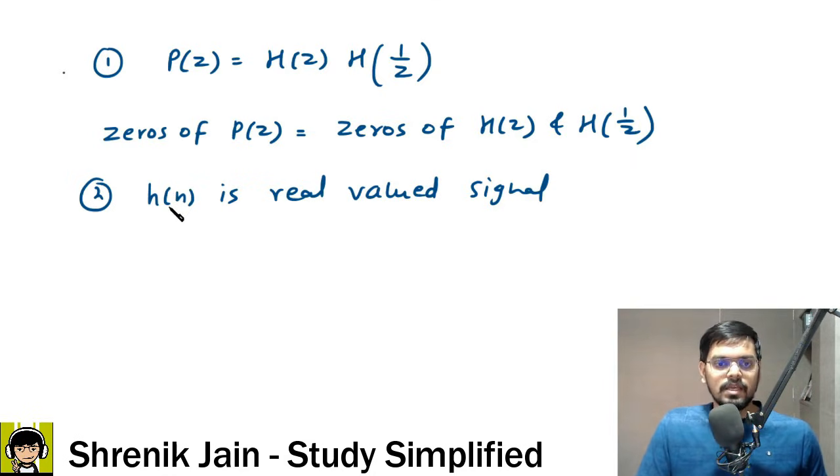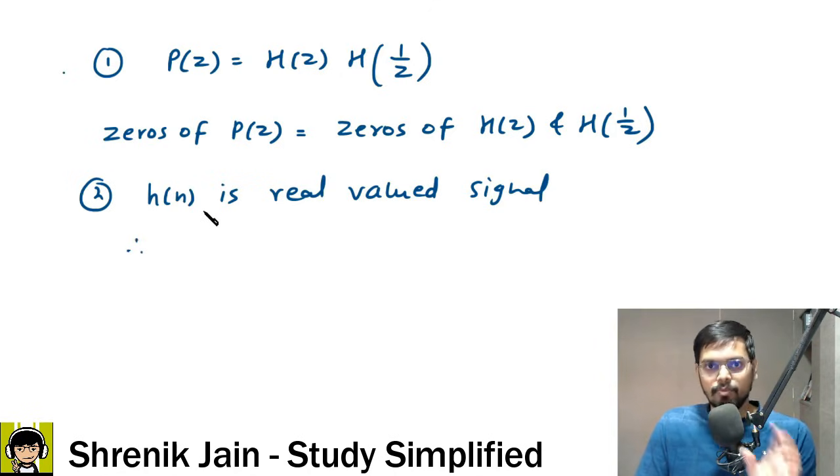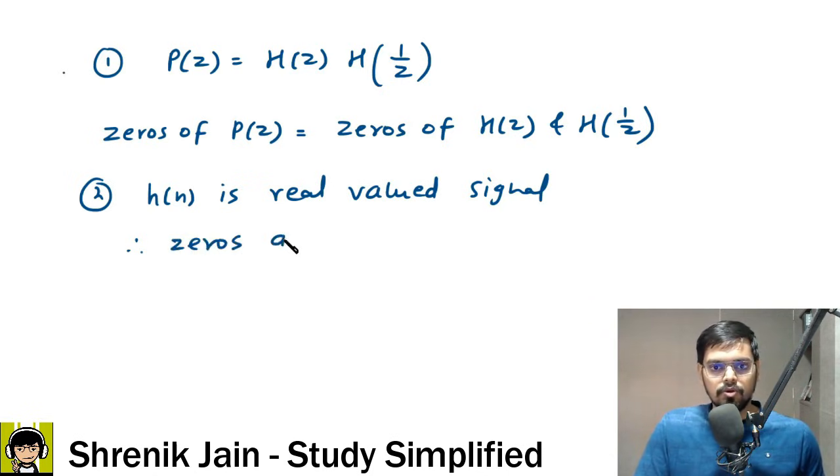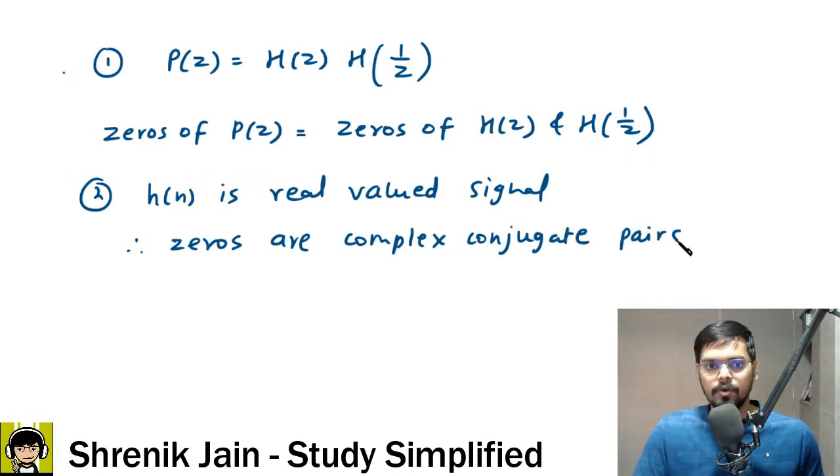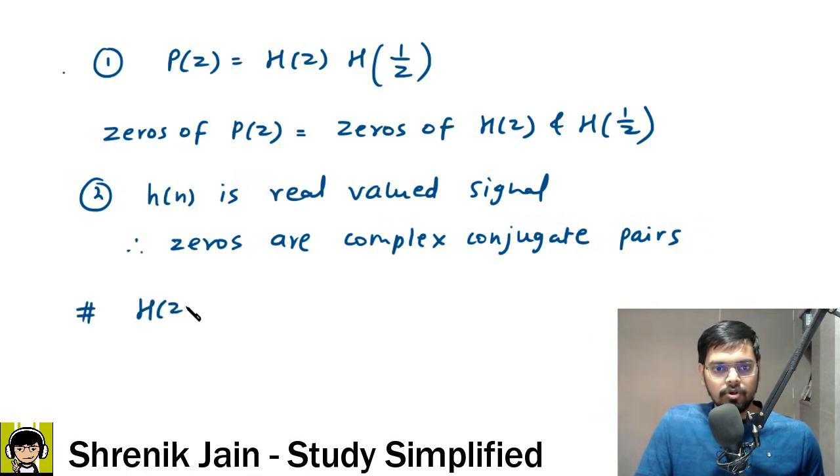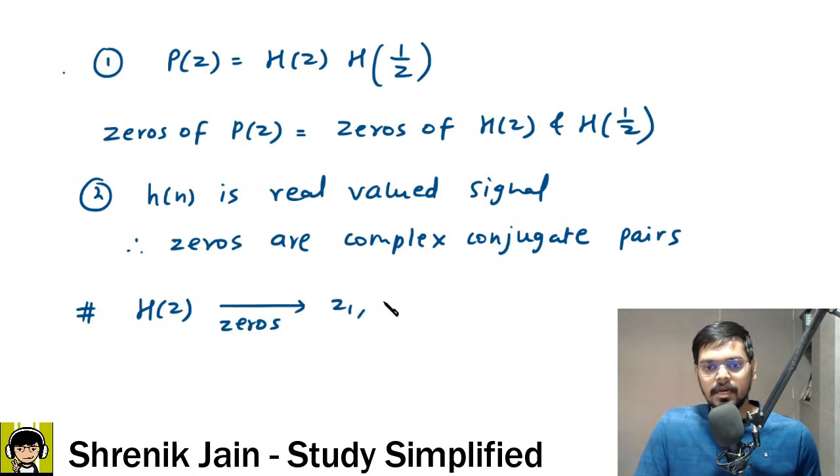Since we had the complex value given in the data, they should exist as complex conjugate pairs. So if H of Z has a zero Z1 as given in the data, then Z1 star should also exist.